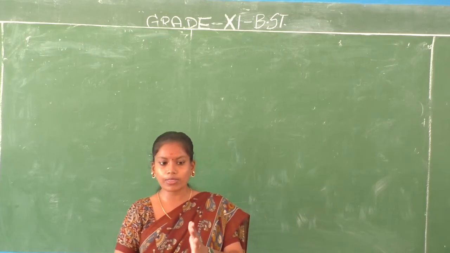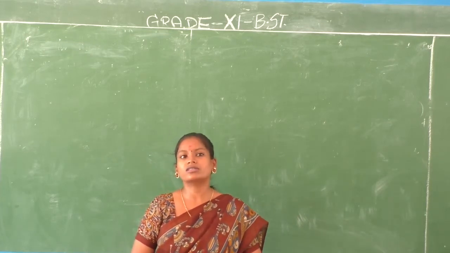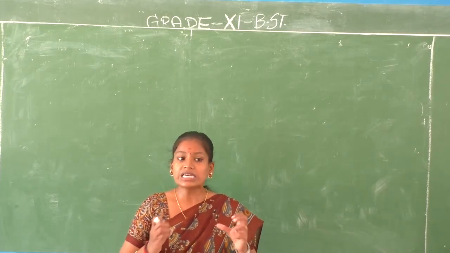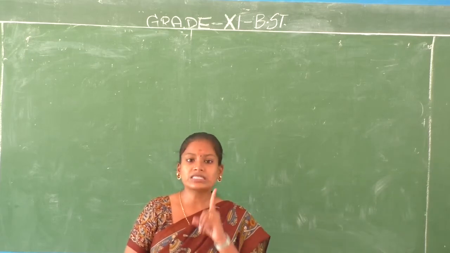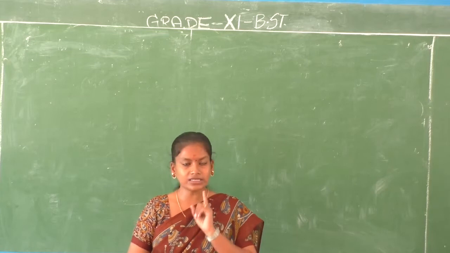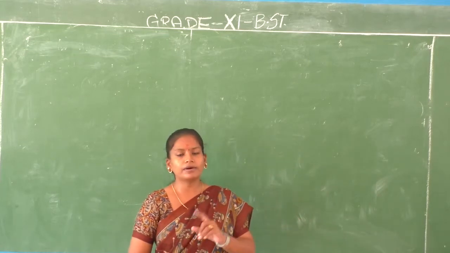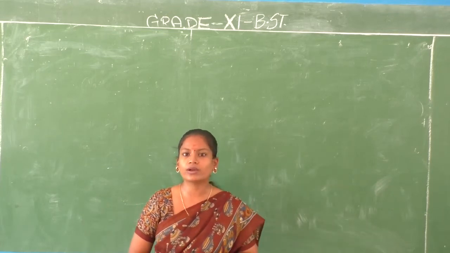We discussed the first form of business organization, and it is also called the simplest form of business organization. Why? Because it is sole proprietorship. What is the meaning of sole proprietorship? Single ownership. Sole means single, proprietor means owner, single owner. Only one person handles the entire business and all the functions related with business.